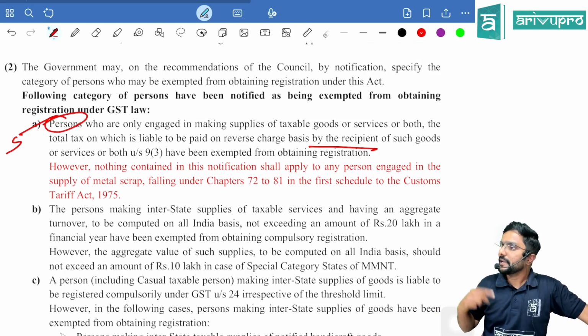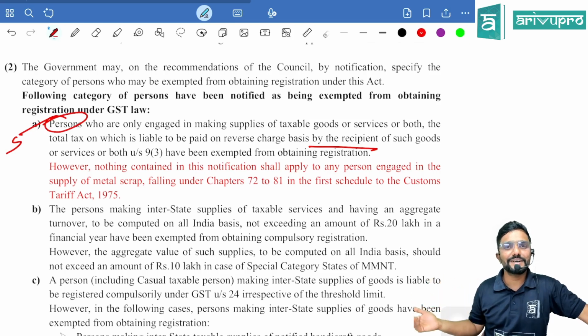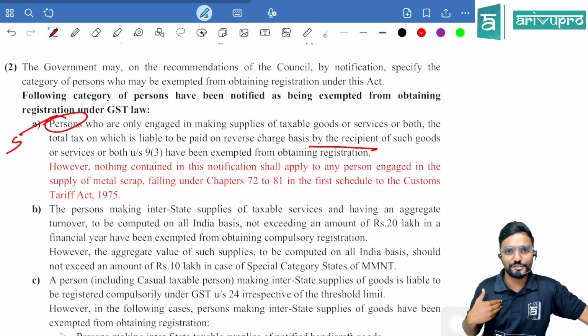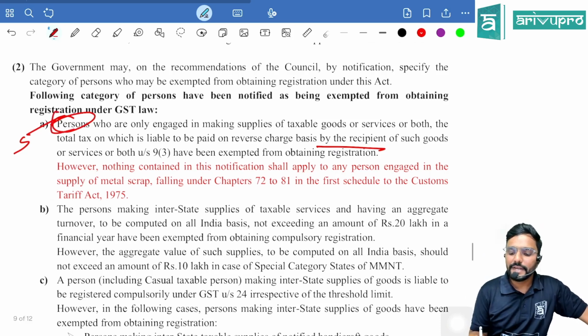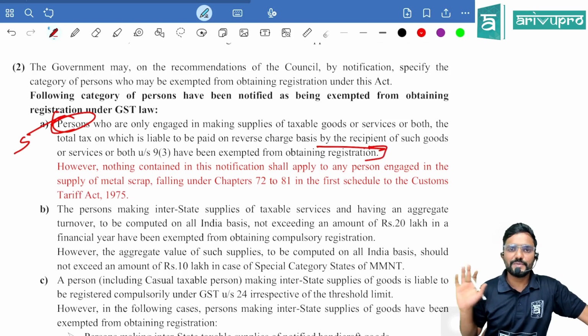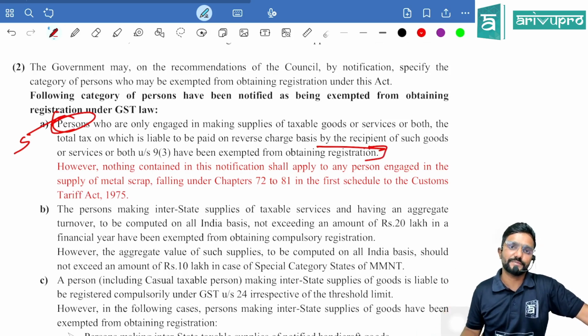Sir, what if I am making two supplies? One supply is taxable under FCM, one supply is taxable under RCM. Is turnover applicable for me? Yes. If I cross the turnover, should I get registered? Yes. This was the scenario which was already there. So this exemption was given to the supplier, irrespective of his turnover, he need not get registered.